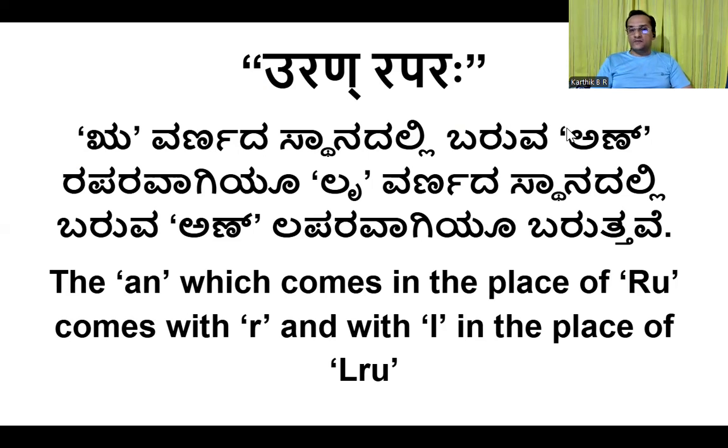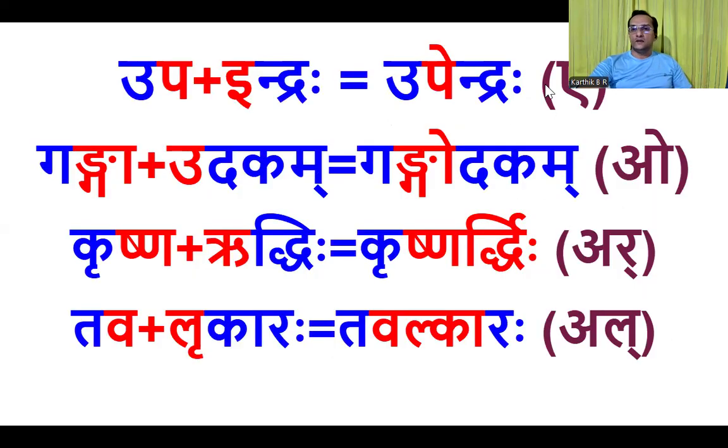But when we say ra, there is la also, so al will come in. That way we have to replace. So this is the meaning of this sutra. Collectively, with all these, we make guna sandhi.